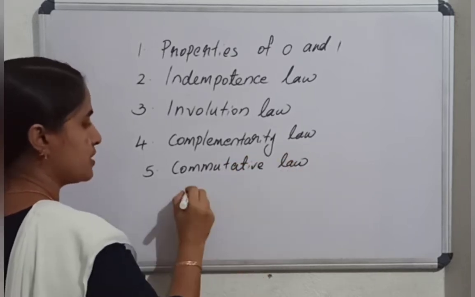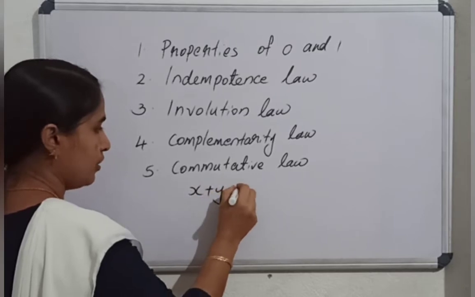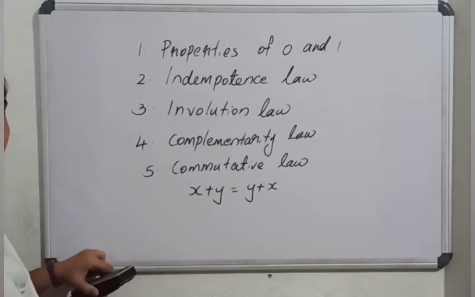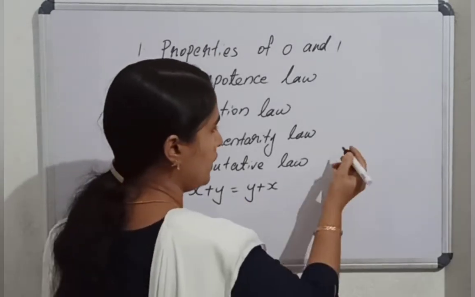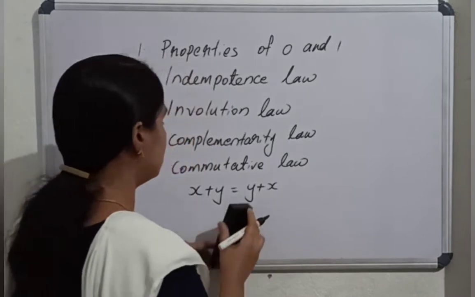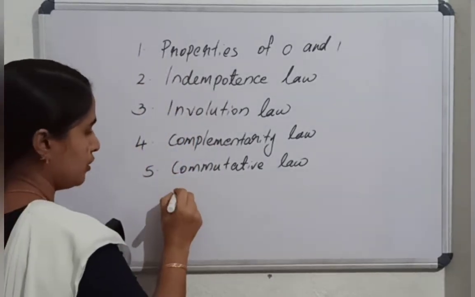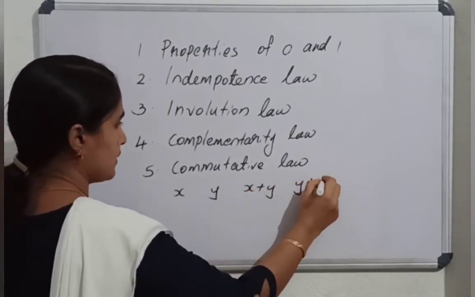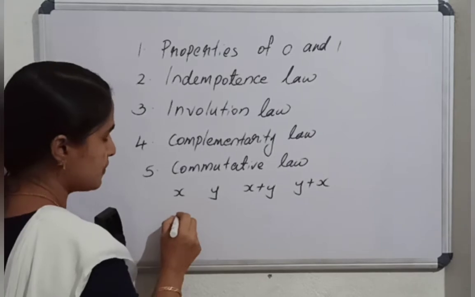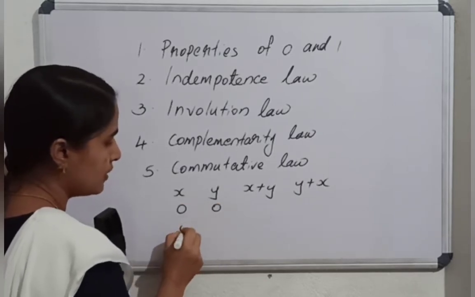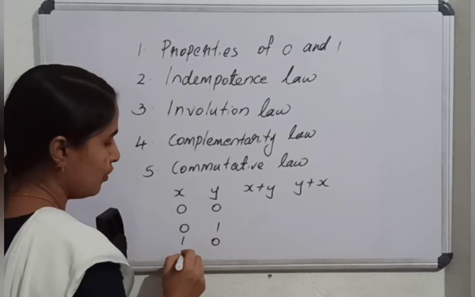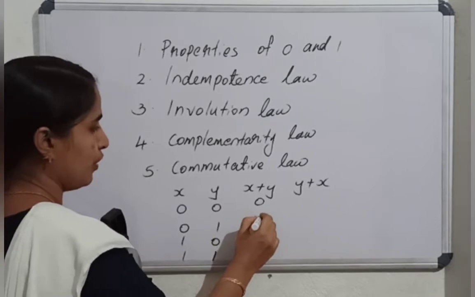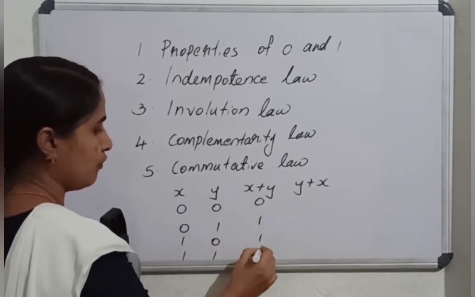The commutative law states that x or y is equal to y or x. The order is not important. Okay, so we can prove it. One column for x, then y, then x or y and y or x. Possible input combinations: 0 0, 0 1, 1 0, 1 1. And x or y: 0 or 0 is 0, 0 or 1 is 1, 1 or 0 is 1, 1 or 1 is 1.